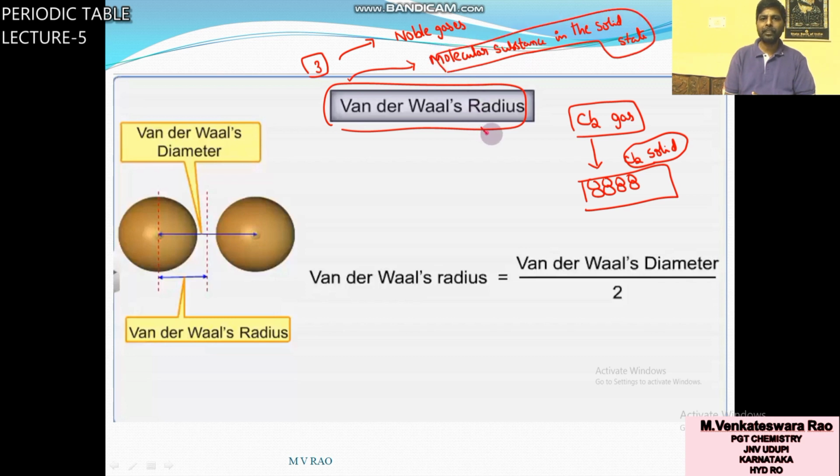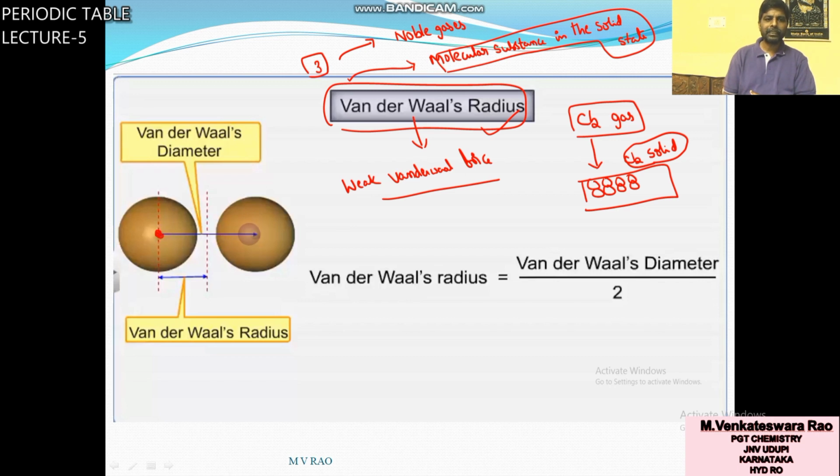For this also we will use the Van der Waals radius. Van der Waals radius means the atoms are held together by weak Van der Waals force. Since Van der Waals force is weak, the distance between atoms is large.